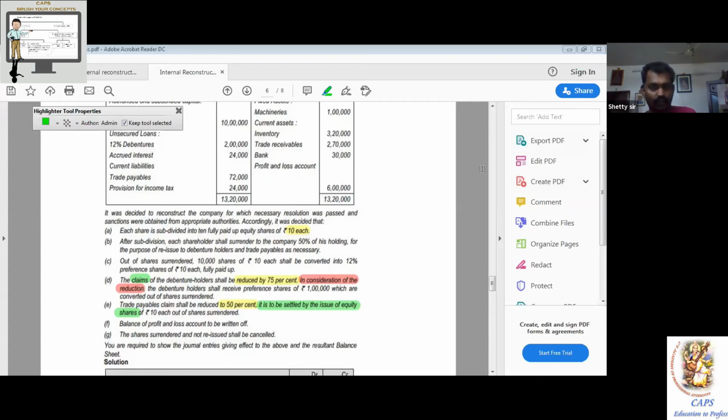So all of you, for your understanding, left side: capital reduction account, within the bracket X1. Right side: share surrender debit X2.